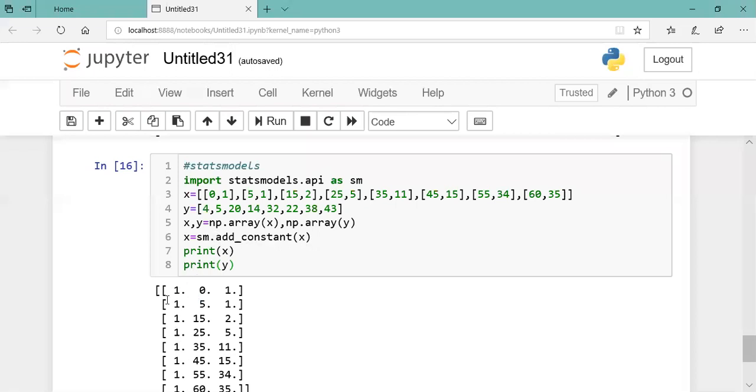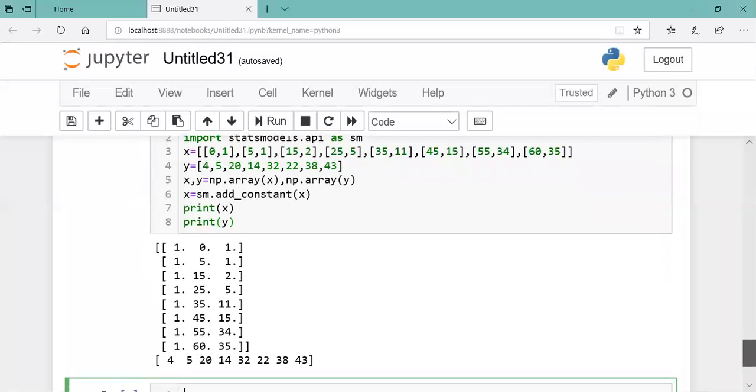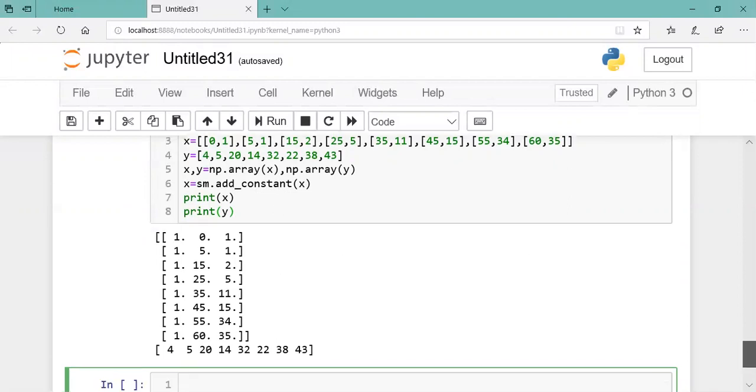So now it becomes 3 columns, b0 plus b1 x1 plus b2 x2. Is it clear why this is done? Because statsmodels by default doesn't take b0 into account. That's why you have to explicitly add the b0 column to the input.